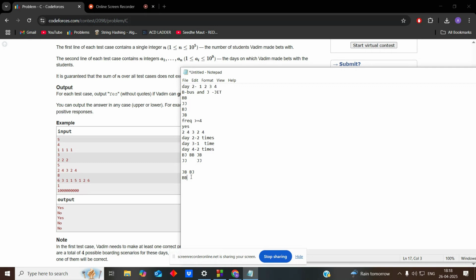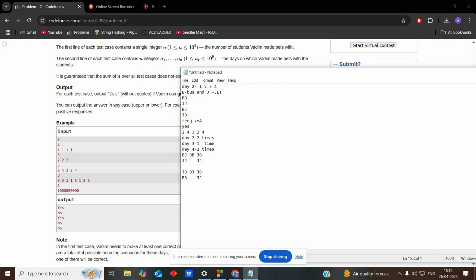So we are not using bb, we are using bj. Now here the last value is j, so it should be the value on the first day of the next person. So here the value could be jb or jj. See, we won because we got jj, jb, or jj.